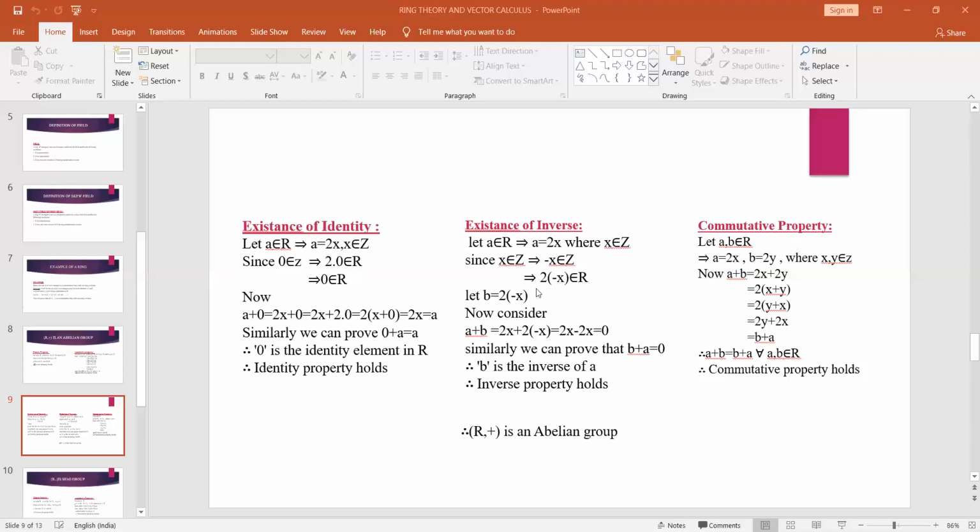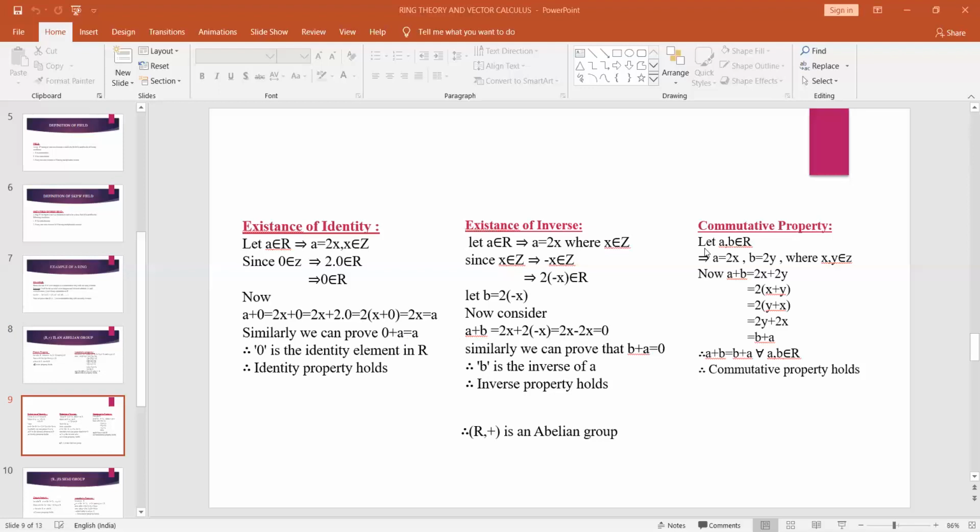I am writing 2 into minus x as B, and now consider A plus B. A is 2x, and B is 2 into minus x. Adding these two elements, we get 2x minus 2x, which is equal to 0. Since 0 is the identity element in capital R, if we add two elements and get 0, we say that those two are inverse to each other. Therefore, B is the inverse of A, and hence the inverse property holds. Similarly, we can prove that B plus A also equals 0.